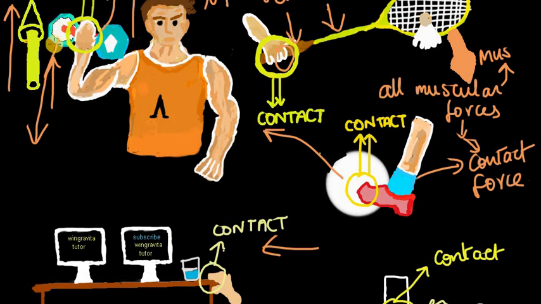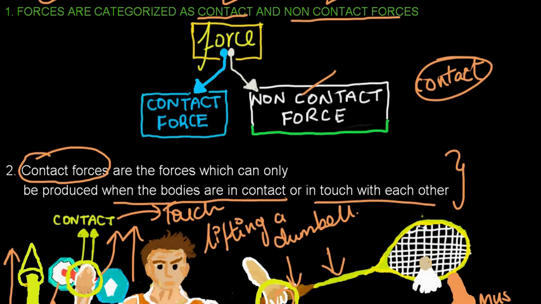When you pull the dumbbells, we know that force, that push force or pull force, is generated by our muscles. The forces which are generated by our muscles due to the expansion and contraction of the muscles themselves are called muscular forces. Muscular forces means the forces which are produced by the muscles. When you are not in contact with that object, you cannot apply that muscular force. So muscular force is a contact force. Without being in contact, you cannot apply force.